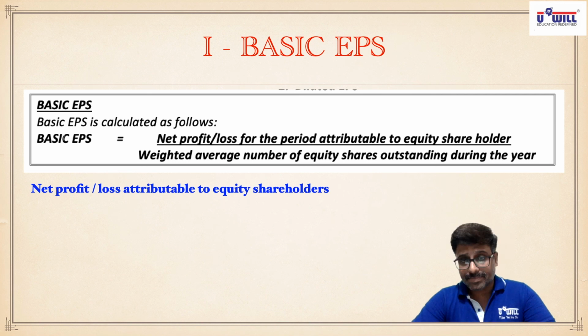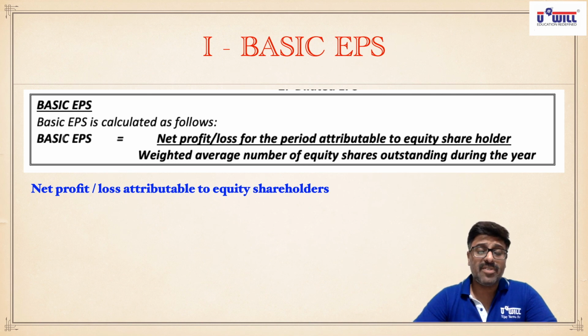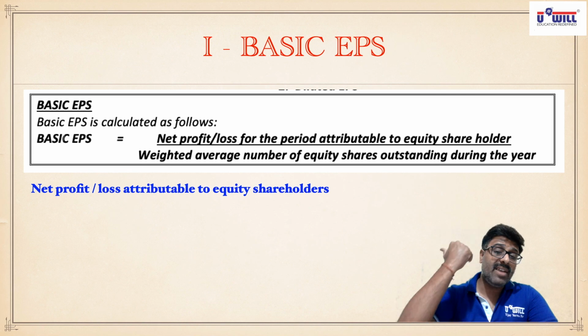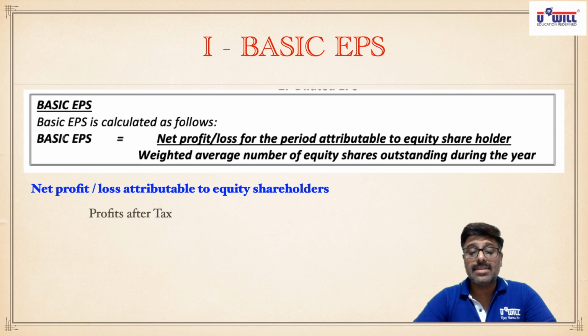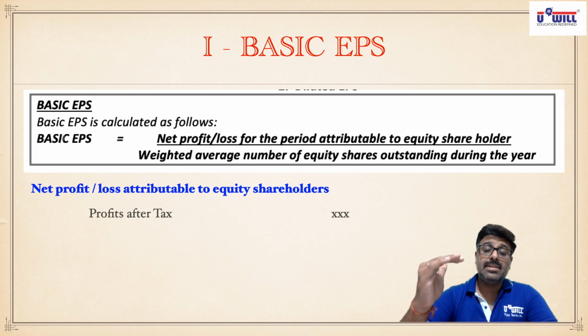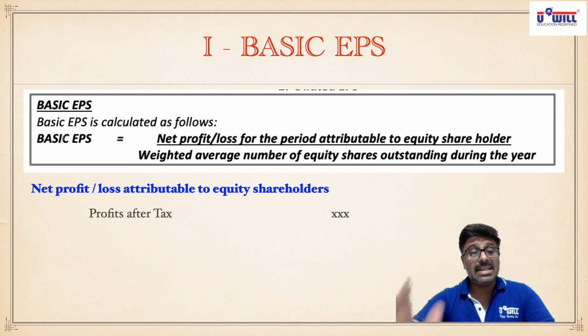As we discussed, which profits are available for shareholders? You pay everyone else, and then whatever is left is available for equity shareholders. So we directly start with profit after tax. Write this down in your notebooks: profit after tax, and 3 crosses X means the amount of that. Profit after tax means interest is also paid, government taxes are also paid.